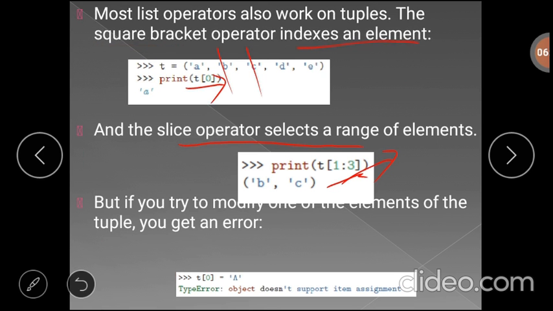Suppose you try to modify an element of a tuple, then Python will generate an error message, because tuples are immutable. We cannot modify or reassign the tuple elements. So here Python will generate a type error. Here in T we have the elements a, b, c, d, e, small letter characters. If you try to change T of 0 to capital letter A, Python will generate the error message, because tuples are immutable.